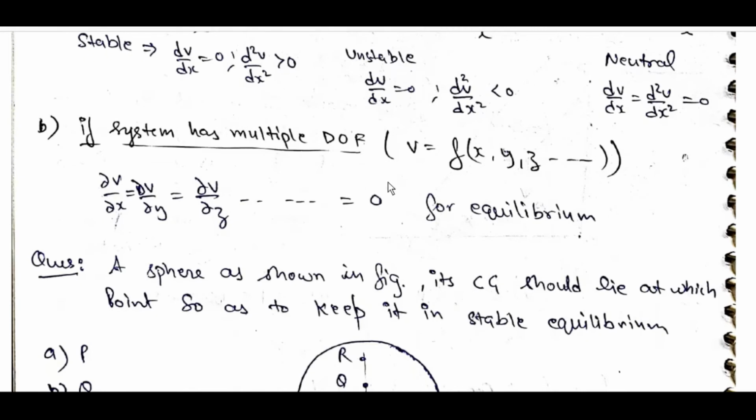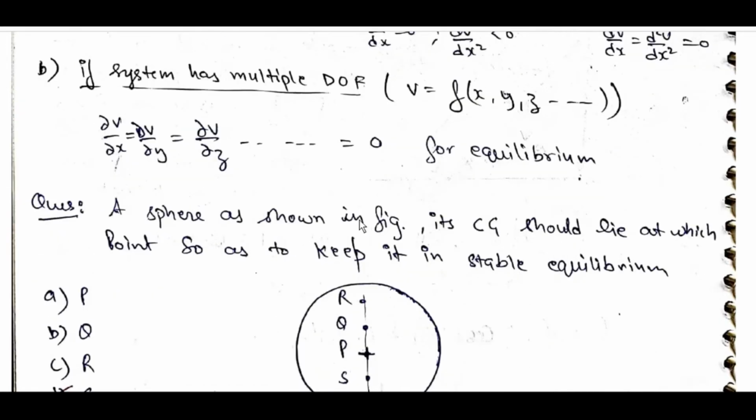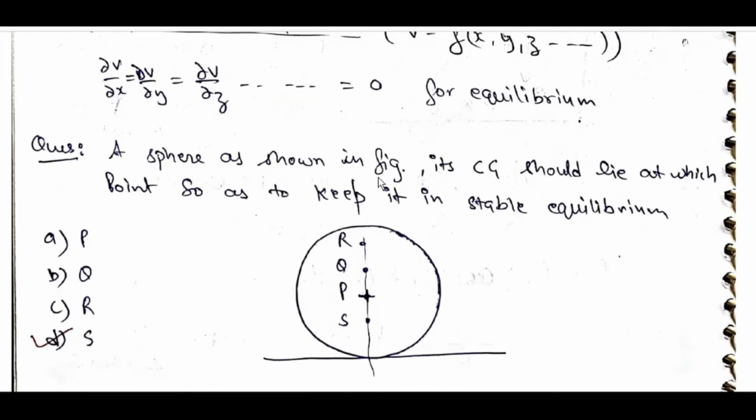If the system has multiple degrees of freedom, V is equal to f of x, y, z and so on. Dou V by dou x is equal to dou V by dou y is equal to dou V by dou z and so on, equal to 0. A sphere is shown. Its CG should lie at which point so that it will be in stable equilibrium? As low as possible.